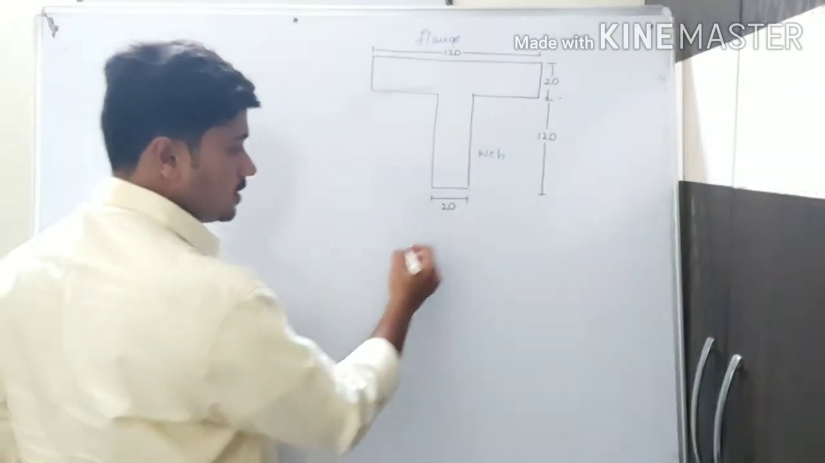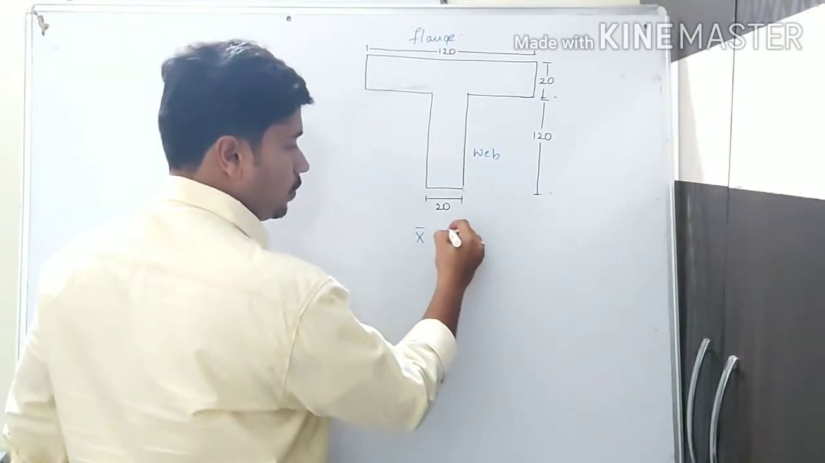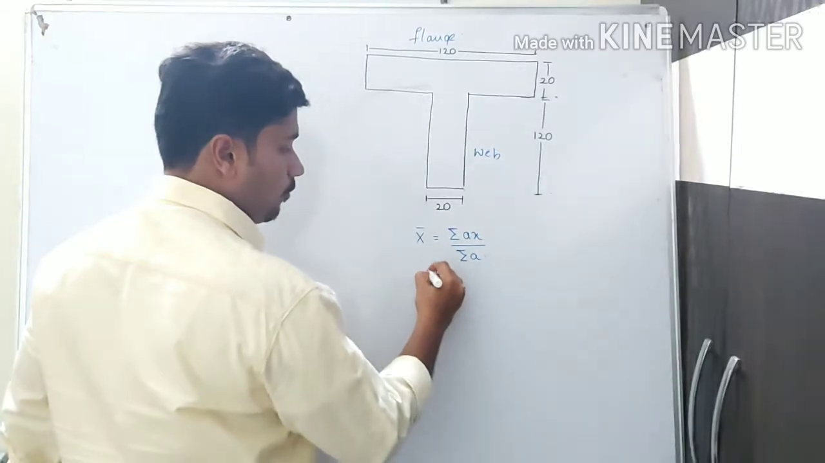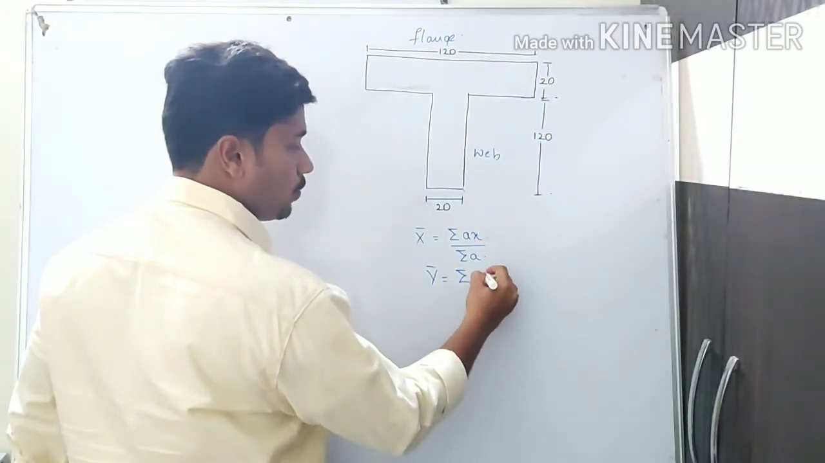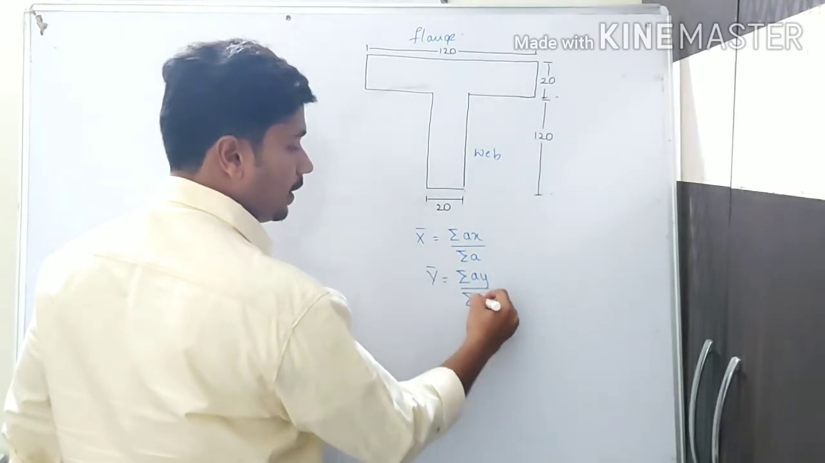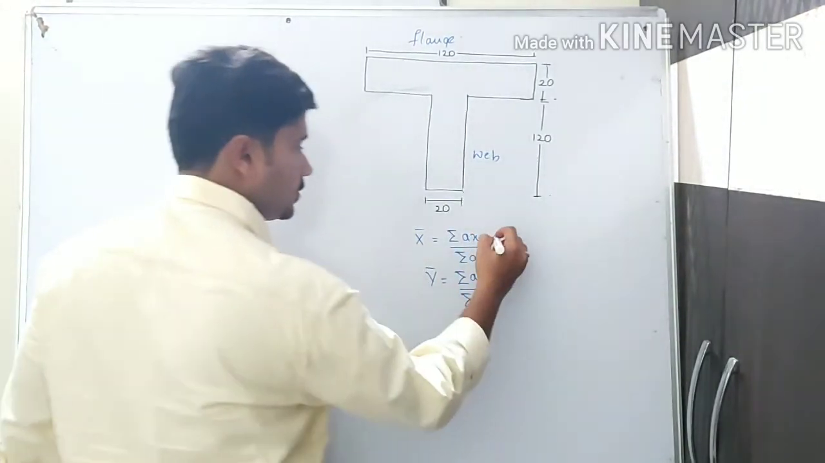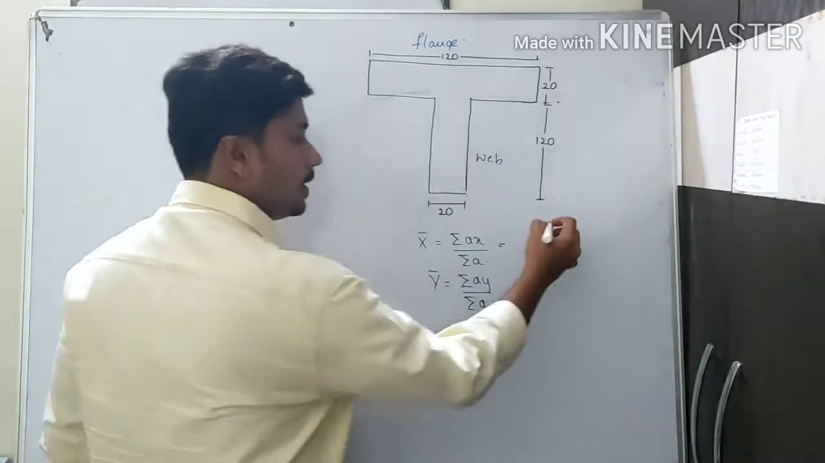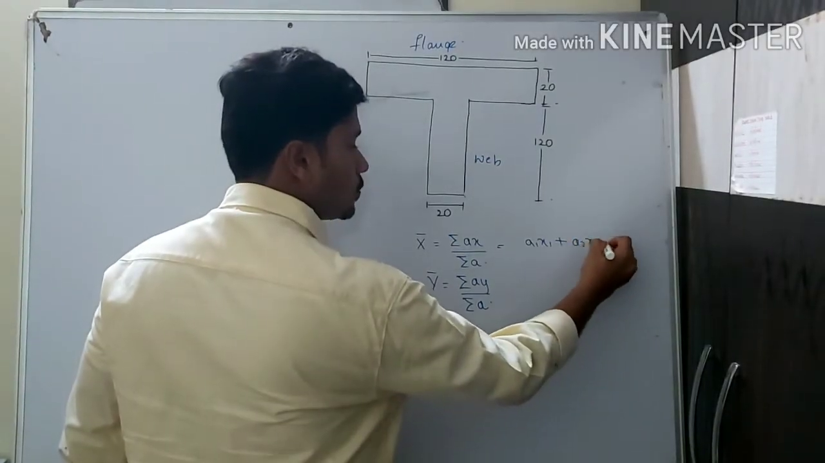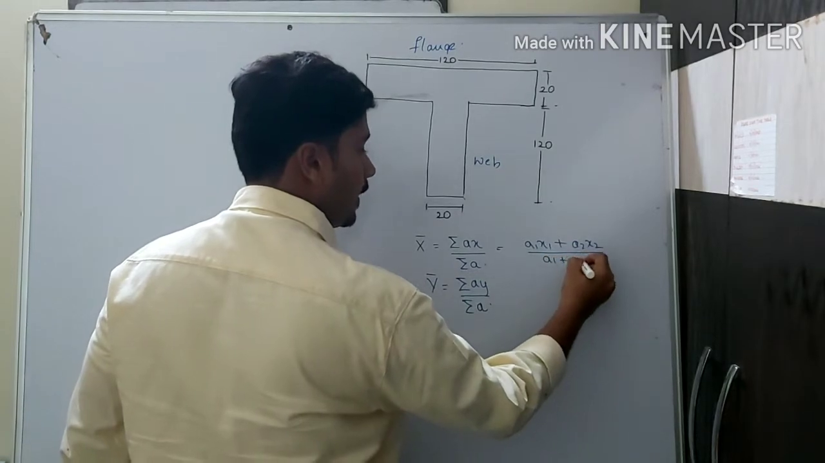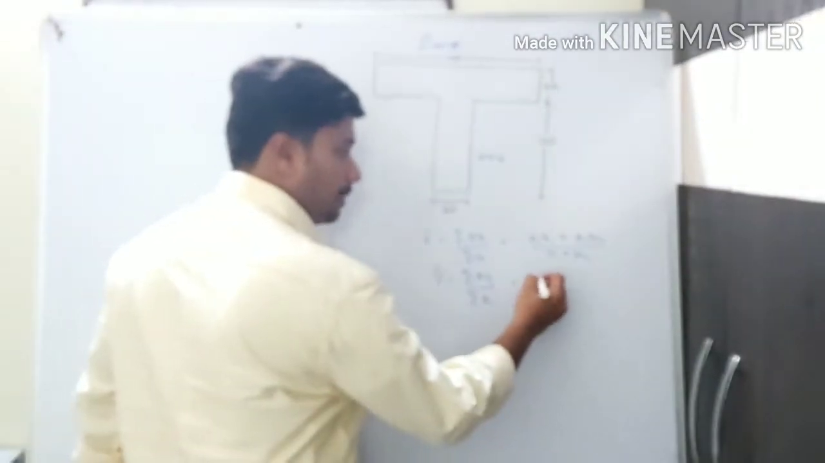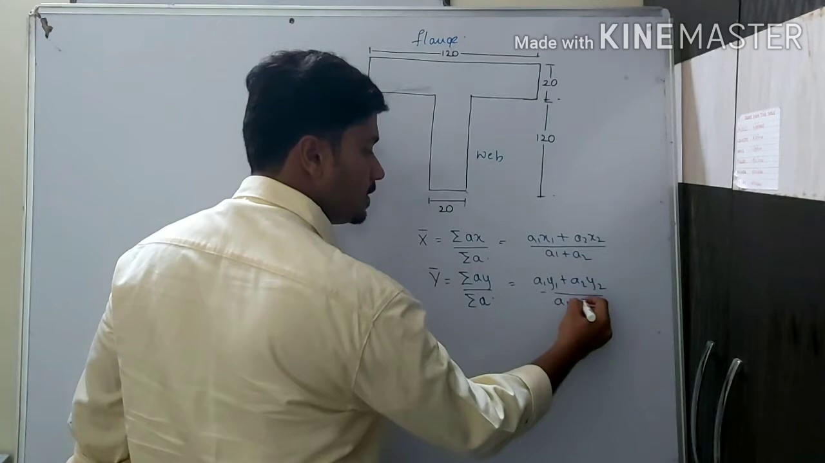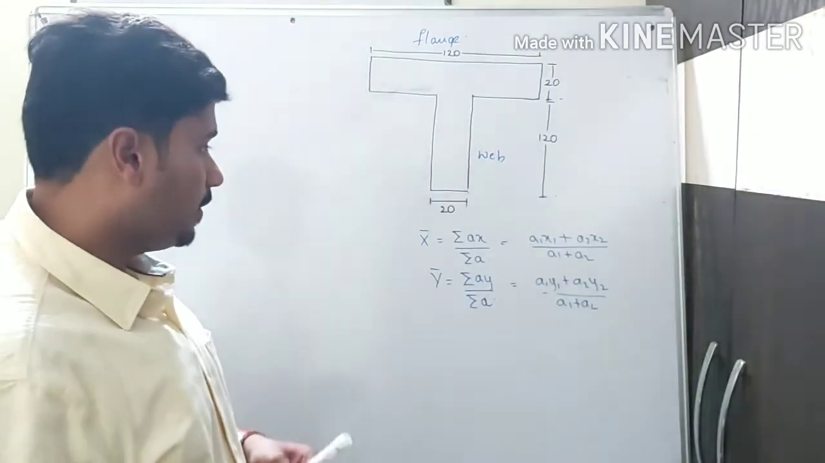First and foremost, we write x bar is equal to summation of A into x divided by summation of A. Y bar is equal to summation of A into y divided by summation of A. Now to elaborate this, I shall remove the summation: x bar is equal to A1 x1 plus A2 x2, whole divided by A1 plus A2. Coming to y bar, A1 y1 plus A2 y2, whole divided by A1 plus A2. So this is the elaboration of our formula.